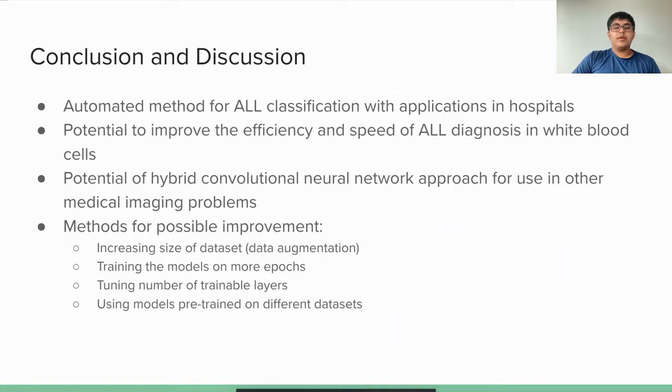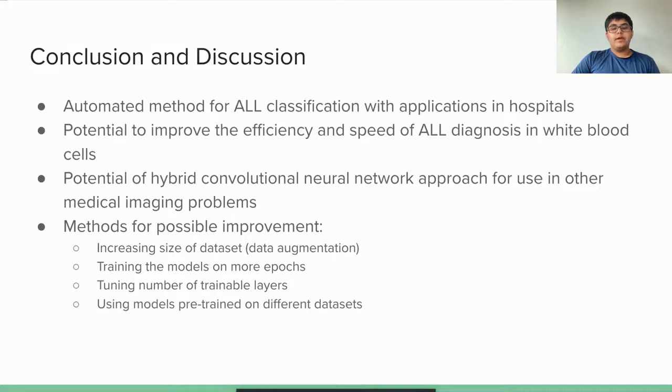Through this study, we have developed a hybrid convolutional neural network model which can be used as an automated method for diagnosing ALL with imaging that is more efficient and faster than other common methods for ALL diagnosis. The high accuracy suggests that this methodology could be used for ALL classification in hospitals. Additionally, ALLNet was able to outperform other common CNN models that have achieved success on the ImageNet database, showing that the methodology could improve the accuracy of automated image-based ALL diagnosis. This also suggests that ALLNet and other hybrid CNN architectures could have applications to other medical imaging problems.